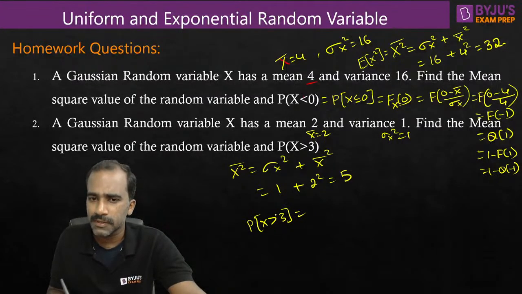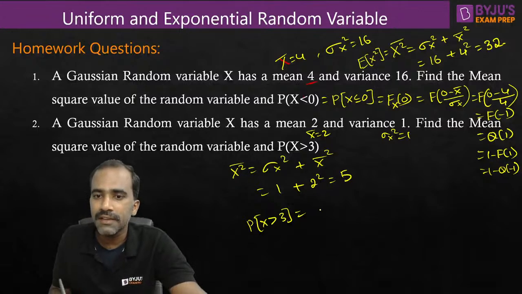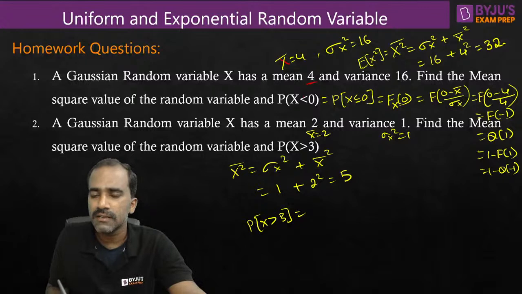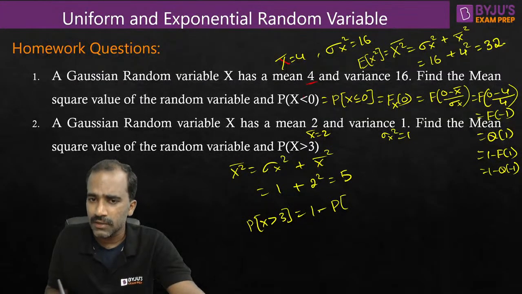Always try to express these probabilities in terms of the CDF function. The CDF function does not deal with greater-than values; it deals with only less-than values. Here we are interested in the random variable's values from 3 to infinity. Instead of that, we can write 1 minus the probability of x less than or equal to 3.